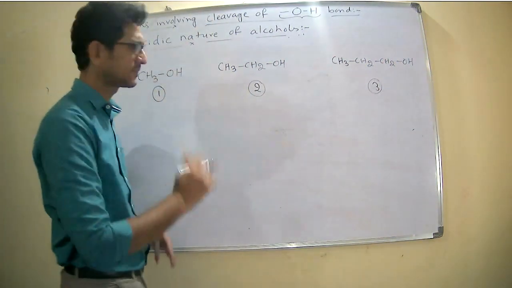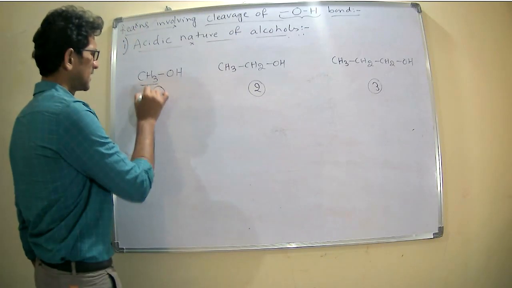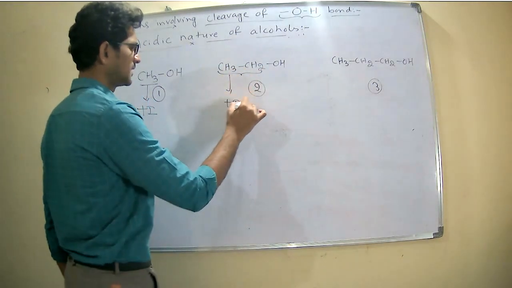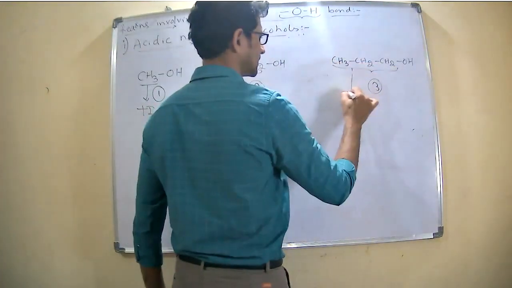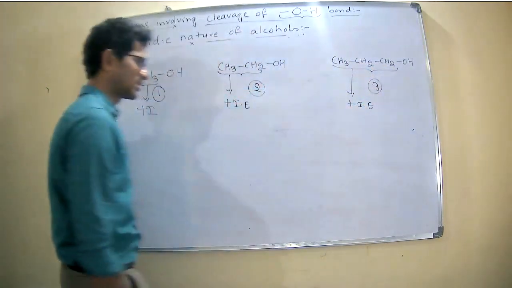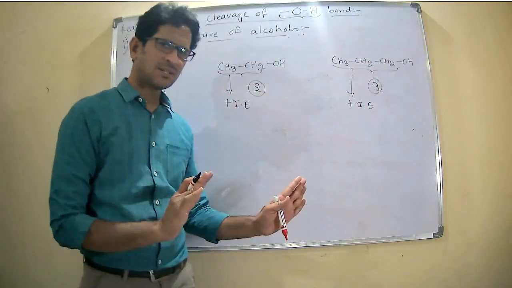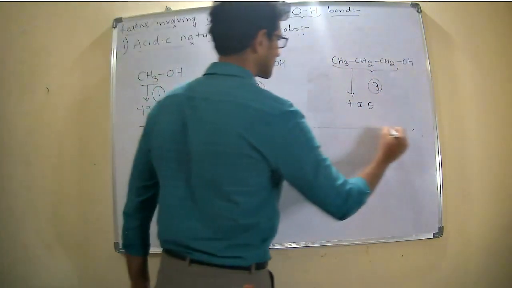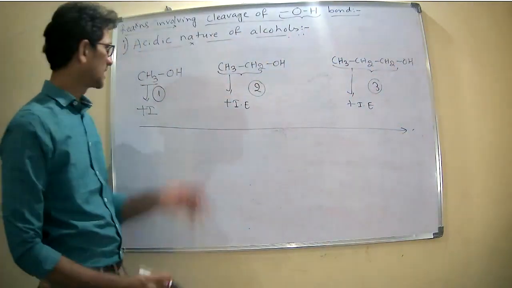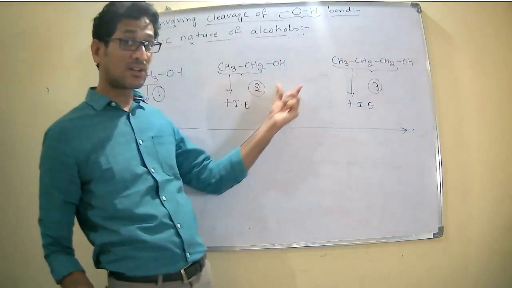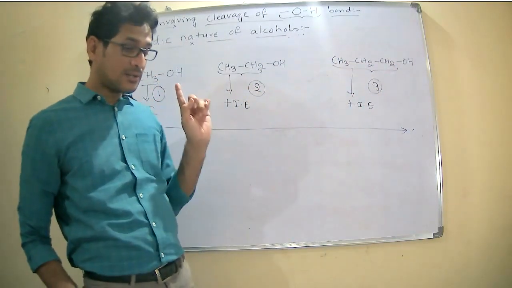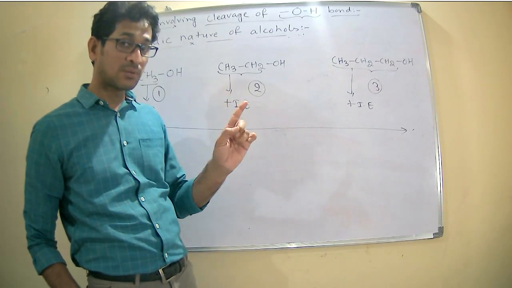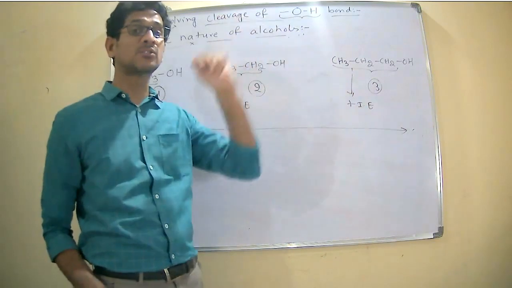Which is more acidic first? Now see here, the plus inductive effect. We know that the plus inductive effect decreases the acidity. But see here what happens, all of them are electron releasing groups, but the acidic nature of alcohol is inversely proportional to the strength of the electron releasing group.